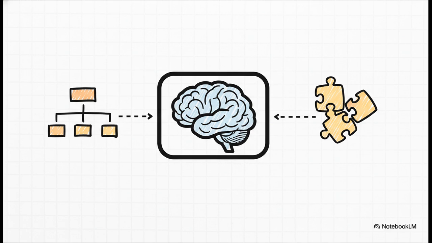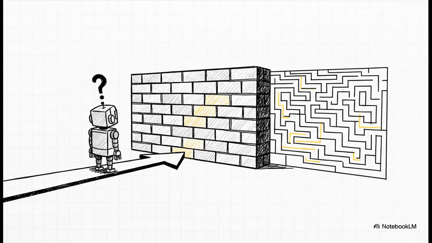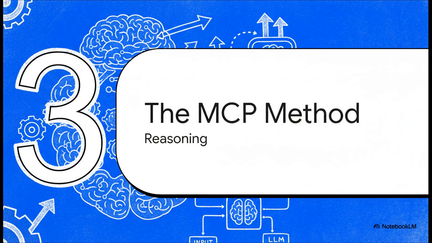But, and this is a huge but, here's the critical limitation: the logic for why a tool should be used, or maybe how different tools could be combined in a creative way, all of that thinking stays completely outside the model's brain. The LLM isn't reasoning. It's just running a script that a person wrote for it. And that right there is the wall. That's the wall we hit with APIs. If what we want is an AI that can solve really complex, multi-step problems all by itself, it needs to do more than just follow a recipe. It has to be able to write its own recipe. It needs to be able to reason. So, how do we get over that wall?